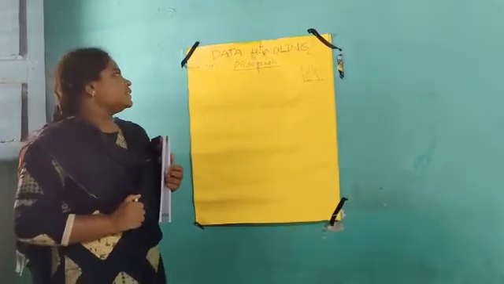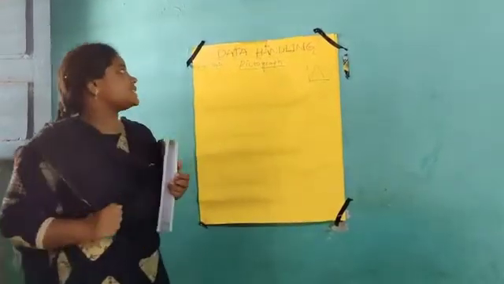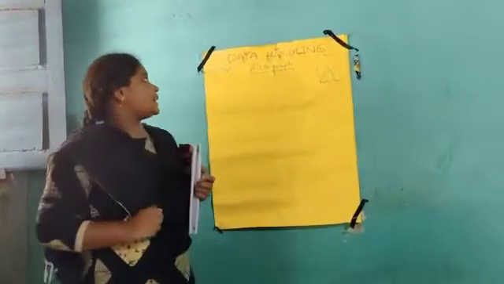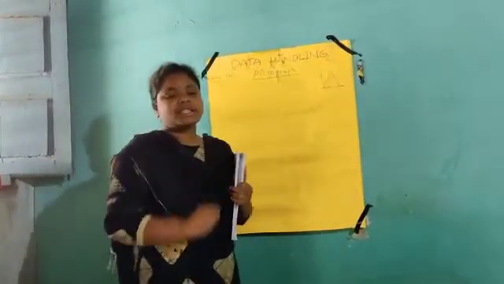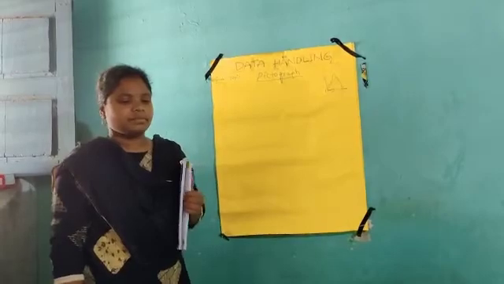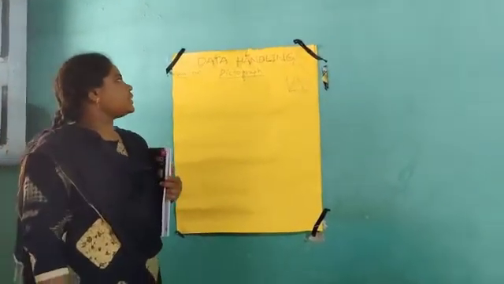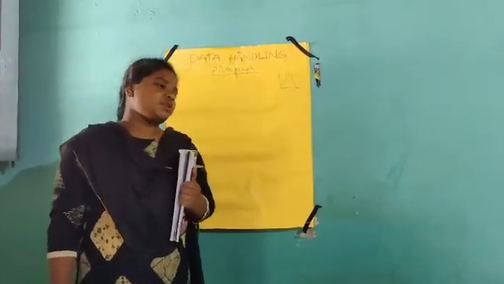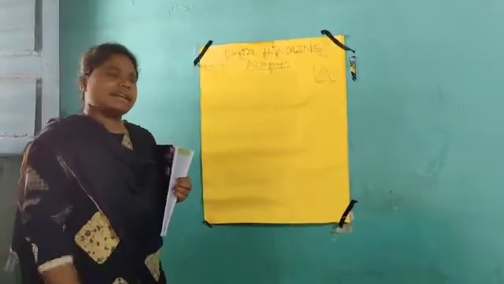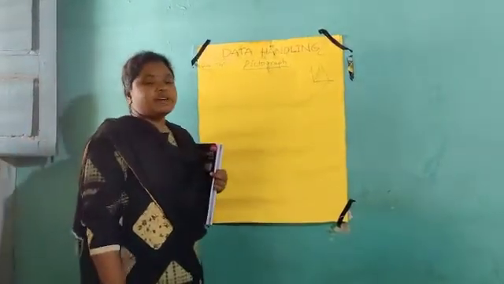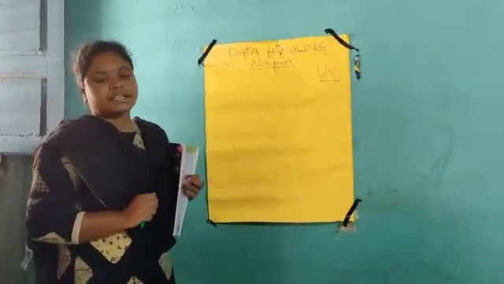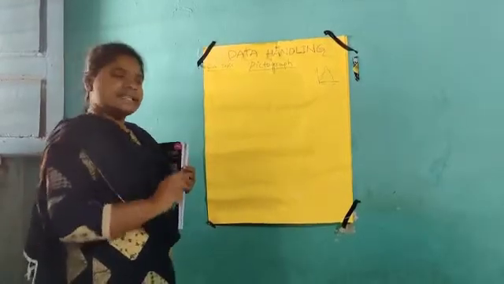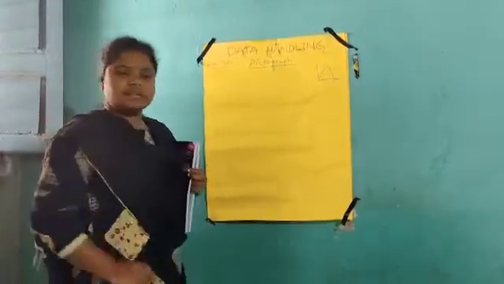First of all, we will discuss what data is. In our previous class we explained the definition of data. Can anybody say the definition of data? Data means information, either in the form of numbers or words, which helps us take a decision. Yesterday we discussed that.